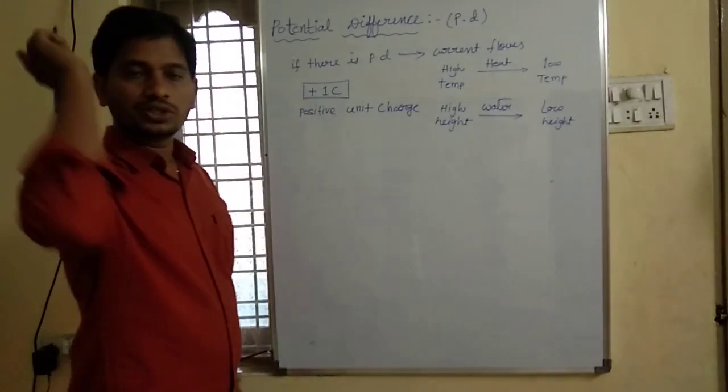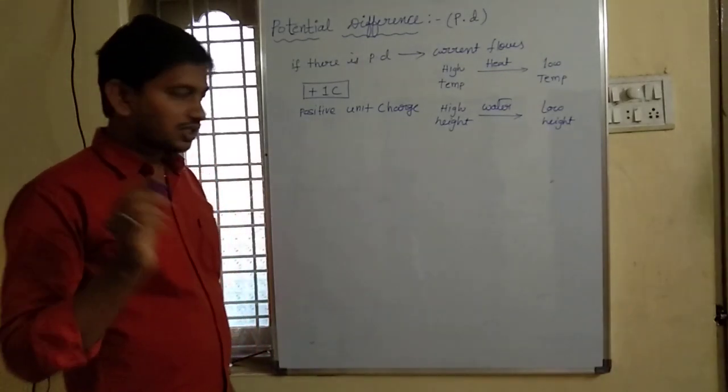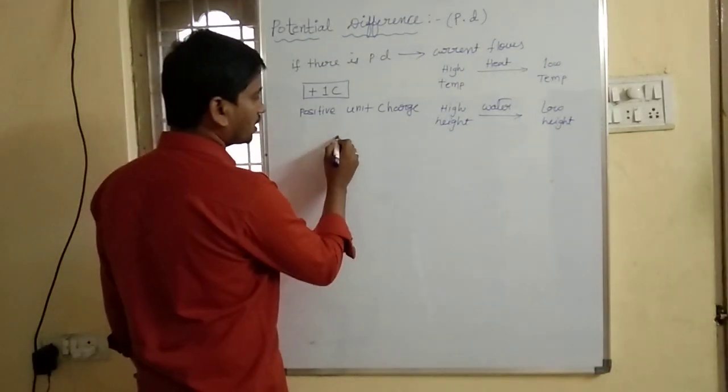Okay. For example, I have two houses here.